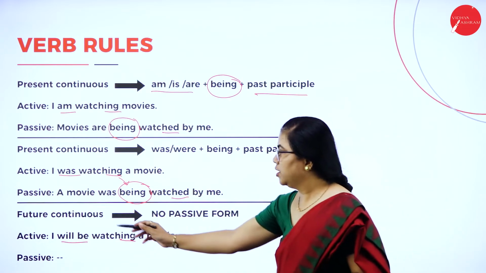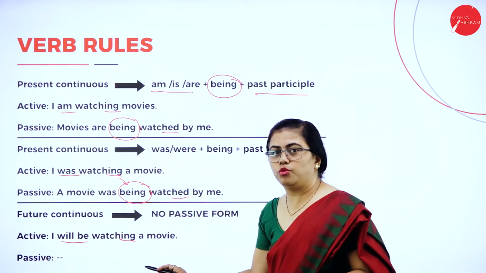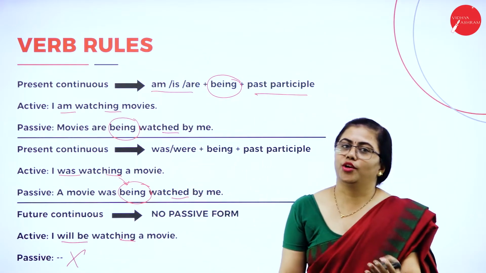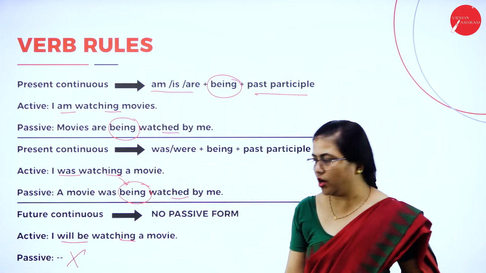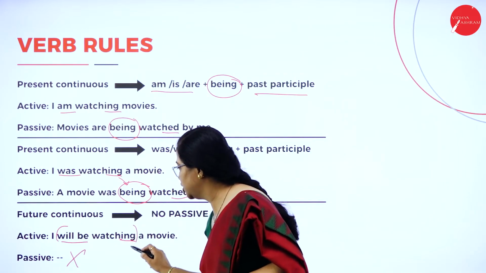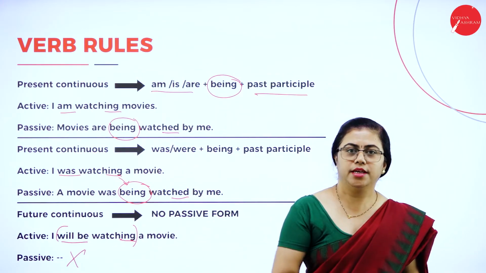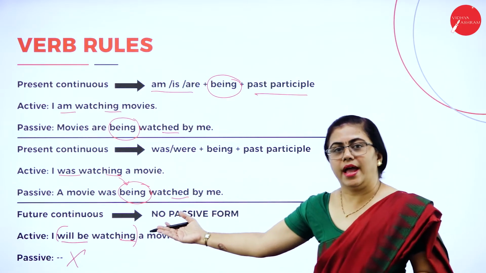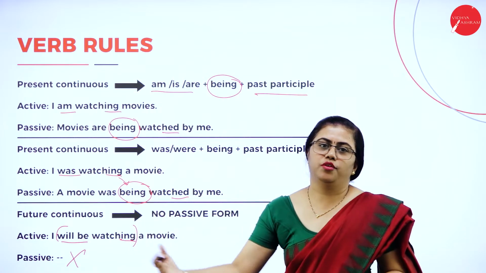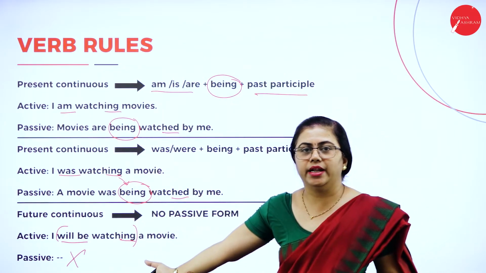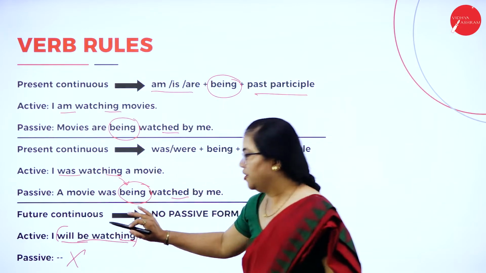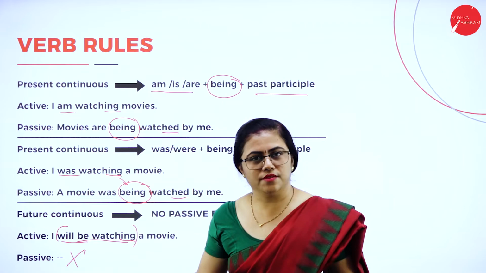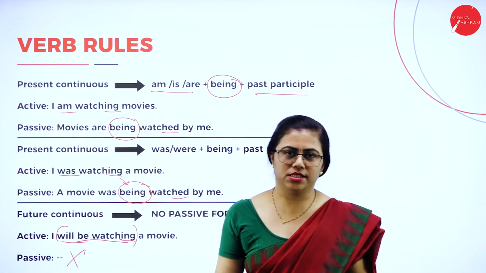Here also, future continuous: I will be watching a movie. And here there is no passive form at all. You cannot change it to passive form because the verb form is such that there is no verb form that exists to change it to. So you need not break your head. Just see the sentence, and if it is will be watching, say there is no passive form. Even in your exam, if they give such a sentence, just say there is no passive form.